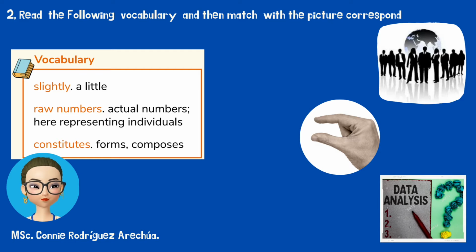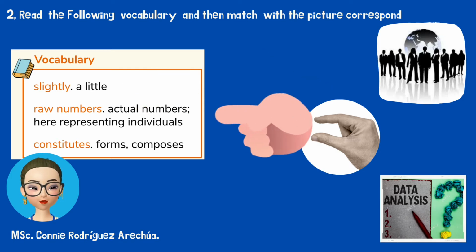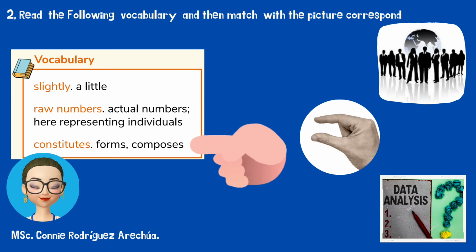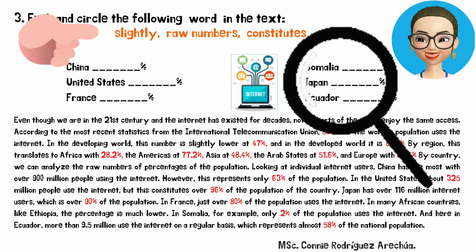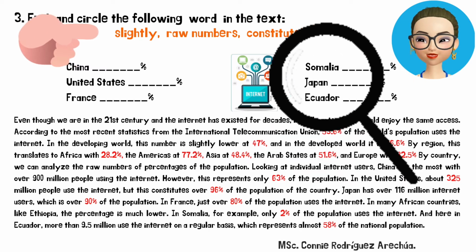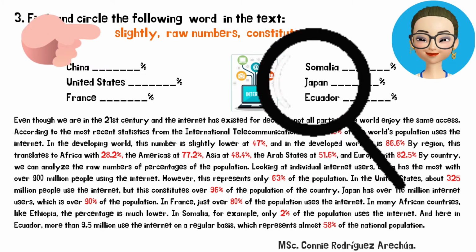Activity 2. Read the following vocabulary and then match with the picture correspond. Slightly, a little, raw numbers, actual numbers, here representing individuals. Constitutes, forms, composes. Activity 3. Find and circle the following word in the text, slightly, raw numbers, constitutes.